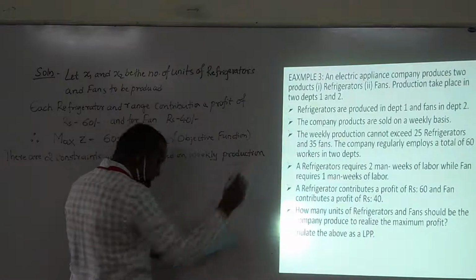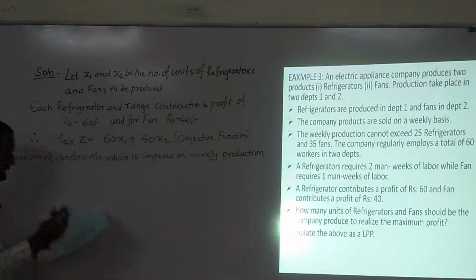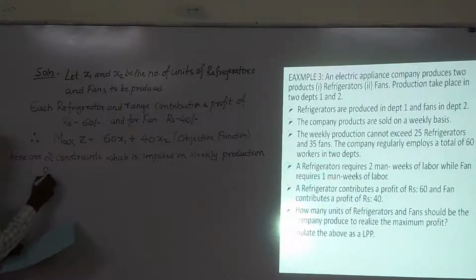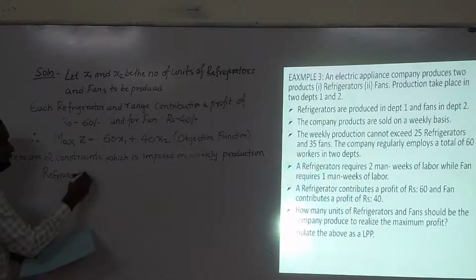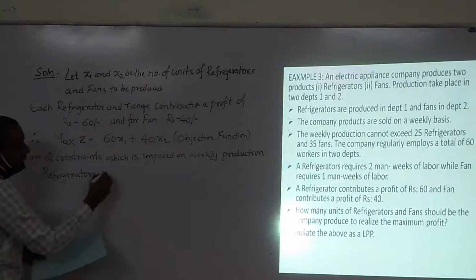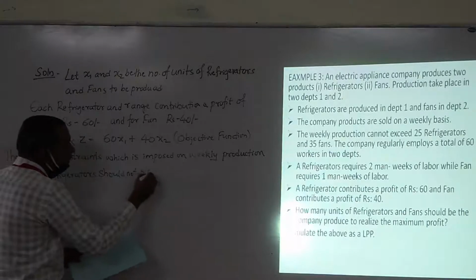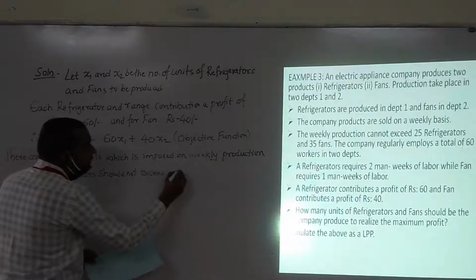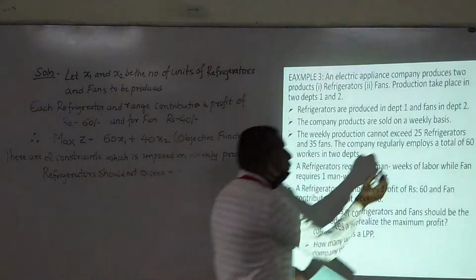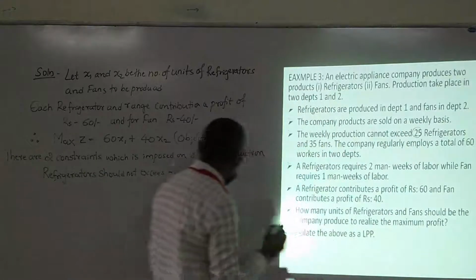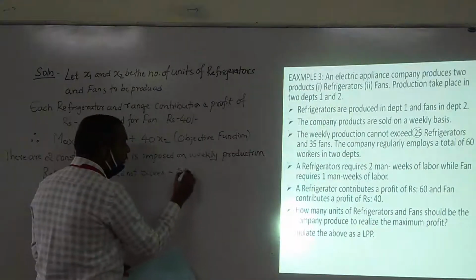So what are the weekly production constraints here? Refrigerators should not exceed how much? 25.